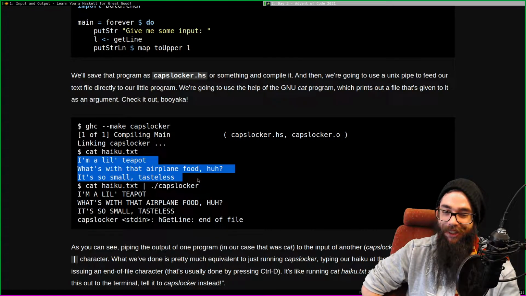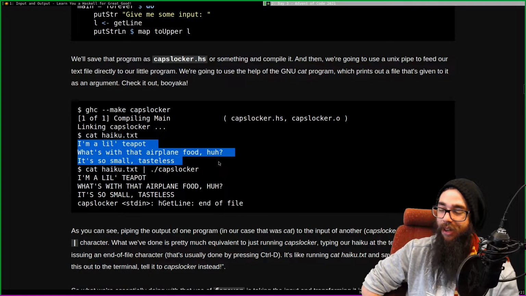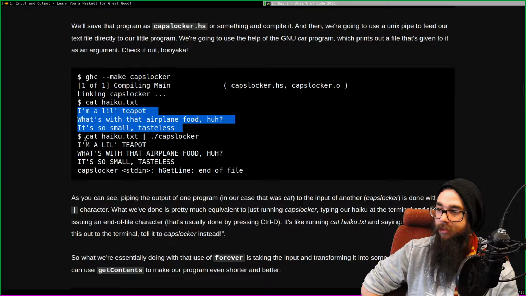Almost as good as lolcat. I don't know about that. I've actually never installed lolcat. I've seen it, but I never installed it and tried it myself.